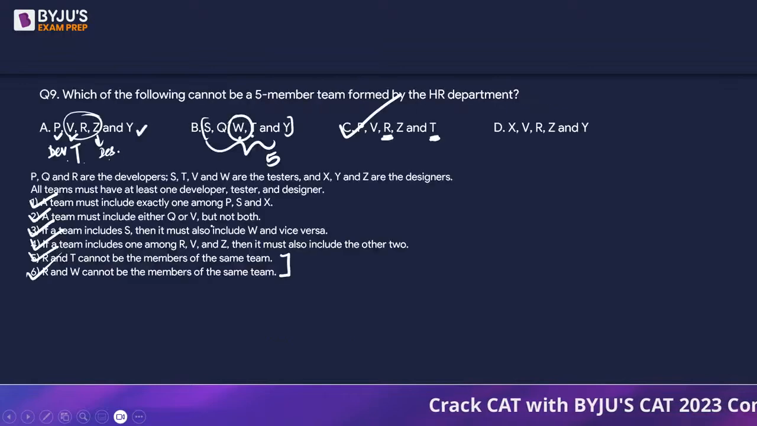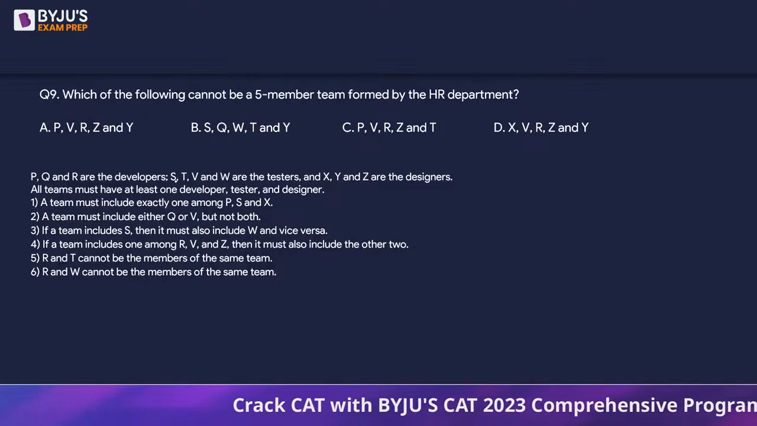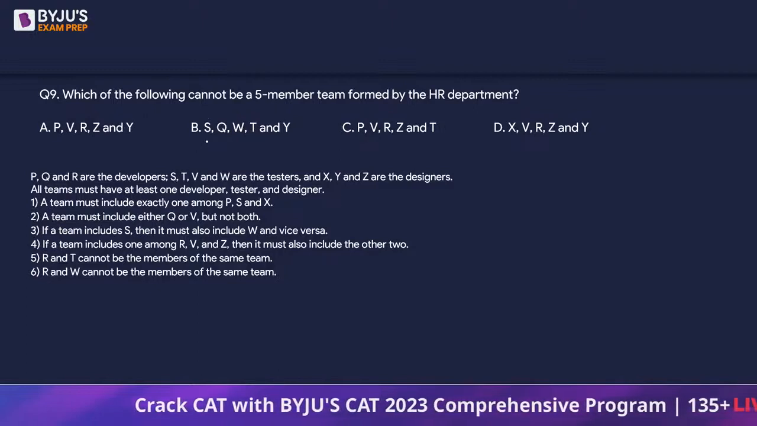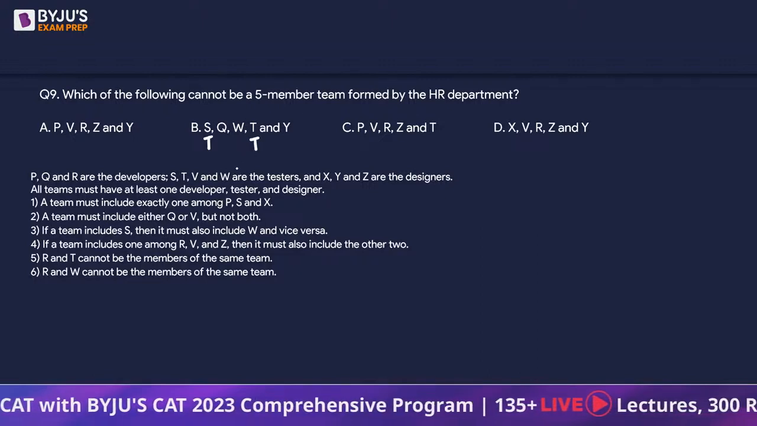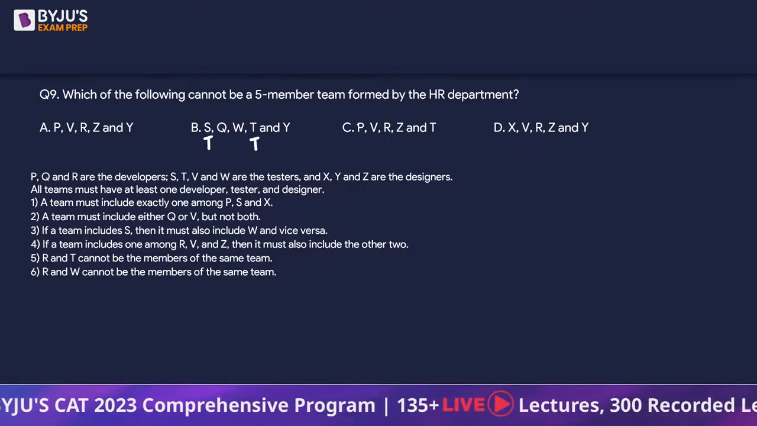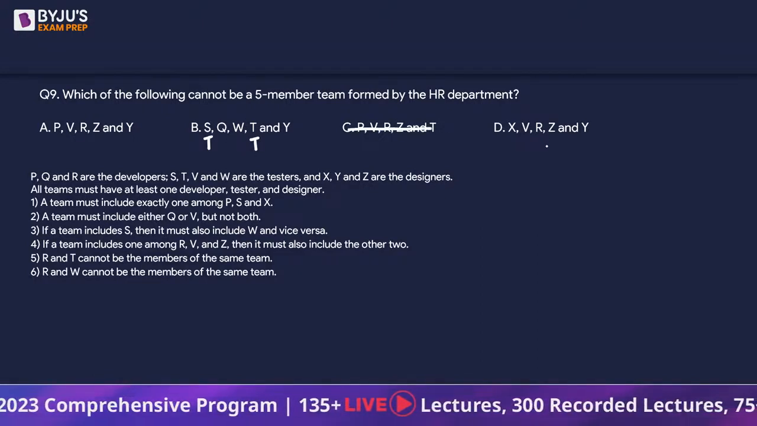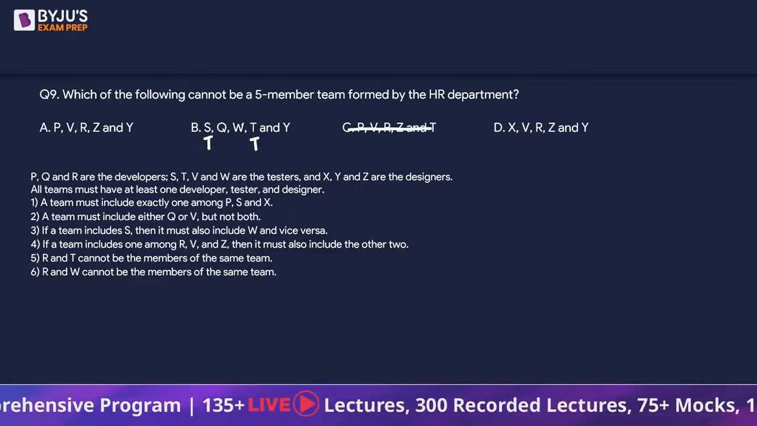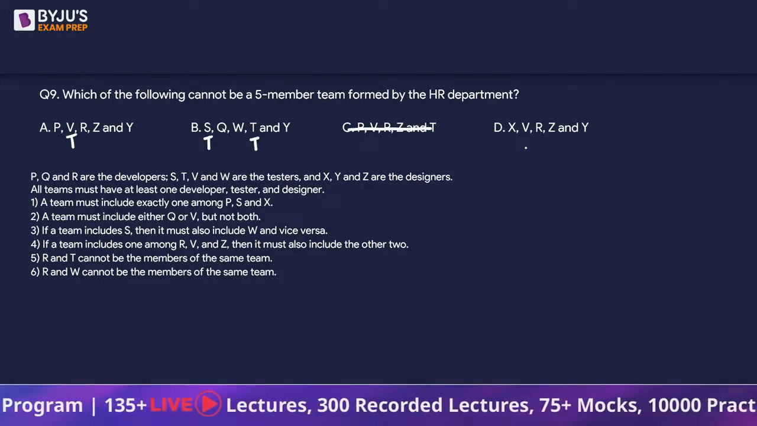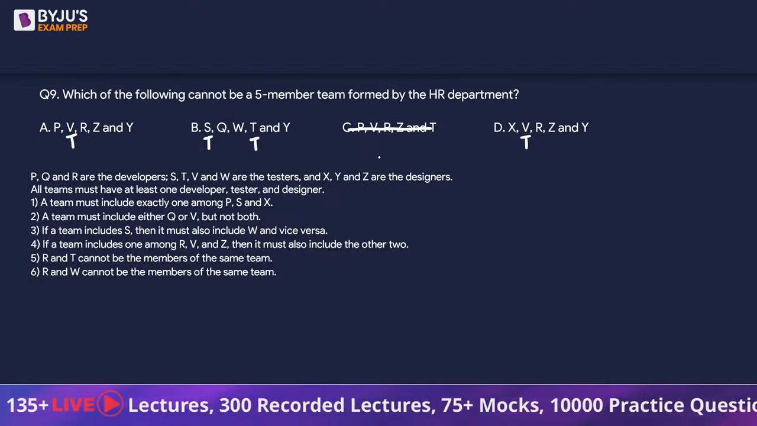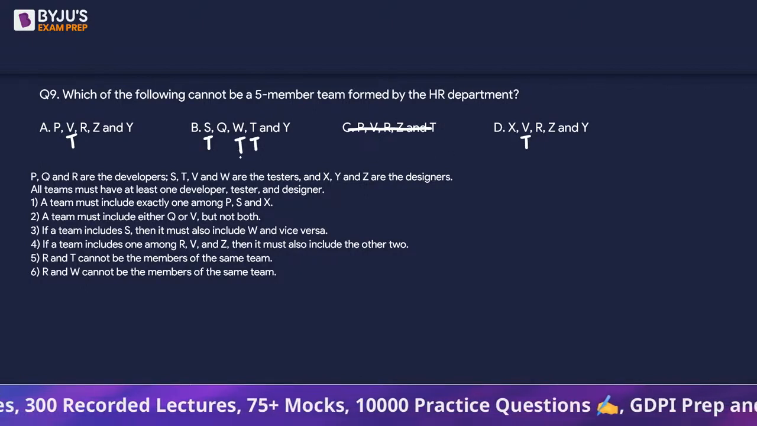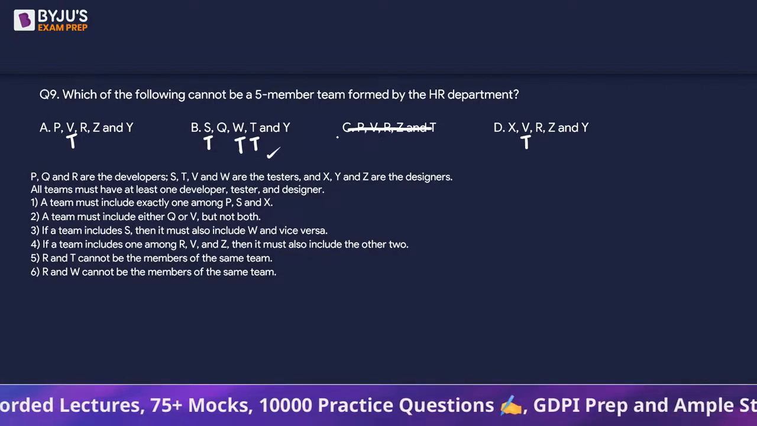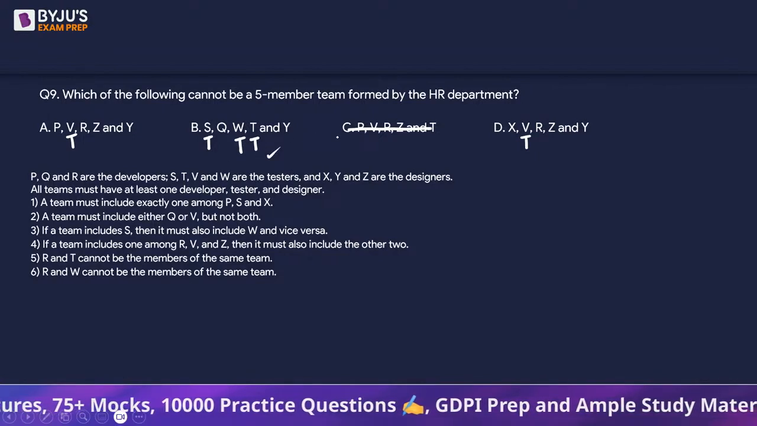Okay, next one was with these 5 members. So we have S is a tester, T is a tester. ये नहीं बन सकता था ना. V is a tester and W is a tester. So can we say we can have 3 testers even? 1 be possible, or 2 be, 3 be?